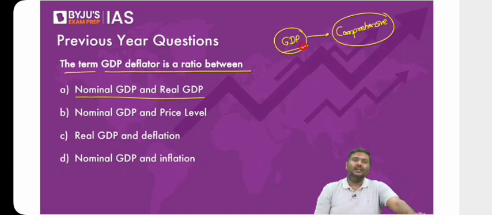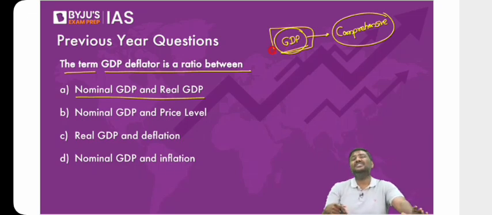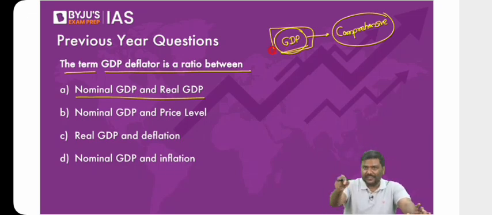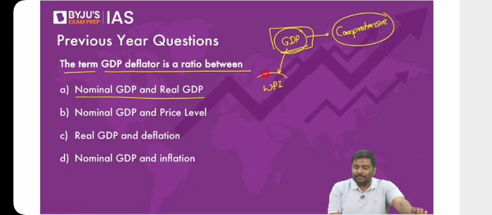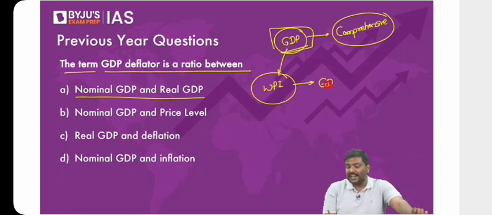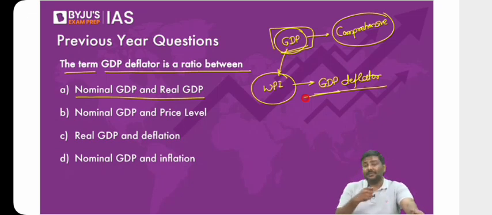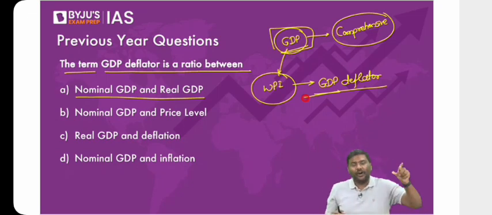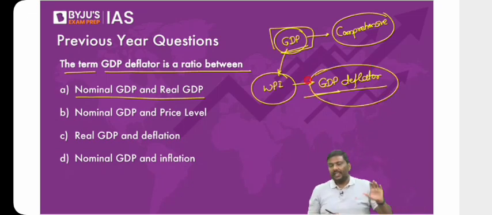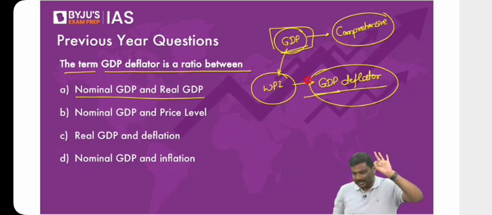But I also told you that because we calculate GDP quarter-wise, we do not make our decisions based on GDP deflator. But let me add a point here. This is where I forgot to add a point. In case of India, the WPI, wholesale price index, by default is considered as a GDP deflator. Remember this. I will repeat the statement again: the WPI, wholesale price index, by default will be considered as GDP deflator. Is my statement okay with all of you?